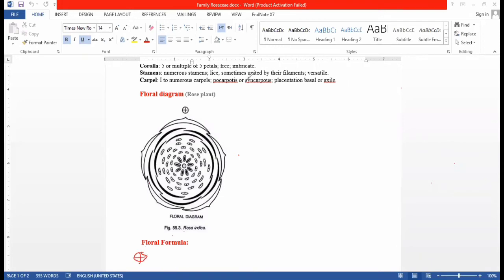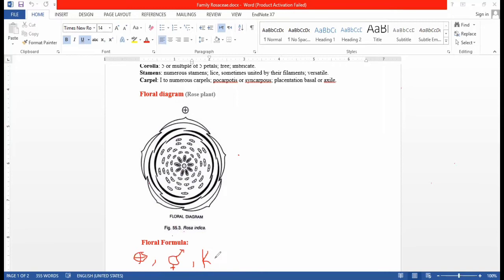This is a regular flower, and regular and bisexual flowers are found in the Rosaceae family. Bisexual means this is the symbol of male and this is the symbol of female sex. Both sexes are found. So this is the bisexual flower. And after bisexual, we write the number of sepals in the flower. It is represented by the symbol K.